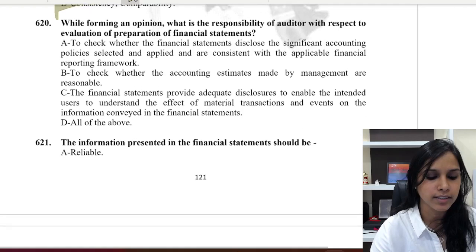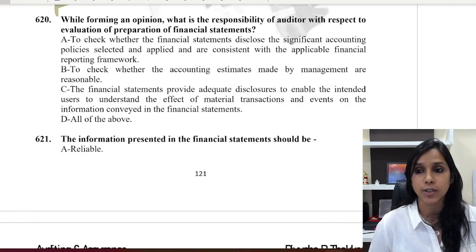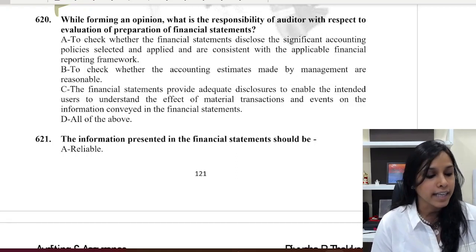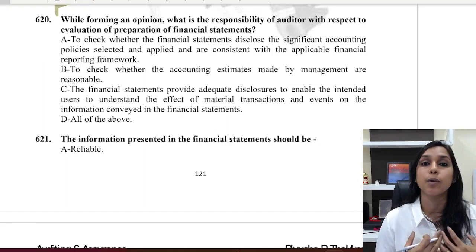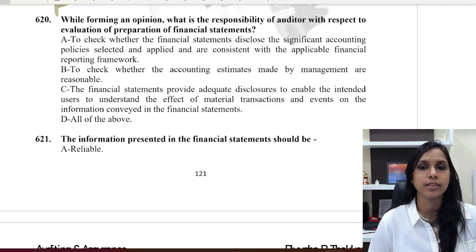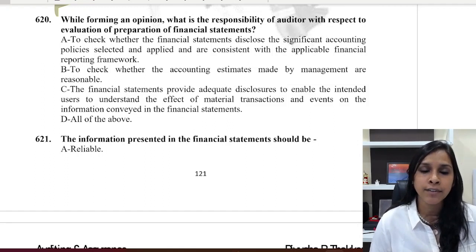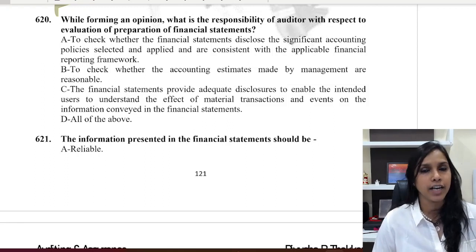The next question speaks about, while forming an opinion, what is the responsibility of the auditor with respect to evaluation of preparation of financial statements? So here the question is, what is the auditor's responsibility with evaluation of preparation of financial statements? A. Disclose the significant accounting policies applied and are consistent with the applicable financial reporting framework.